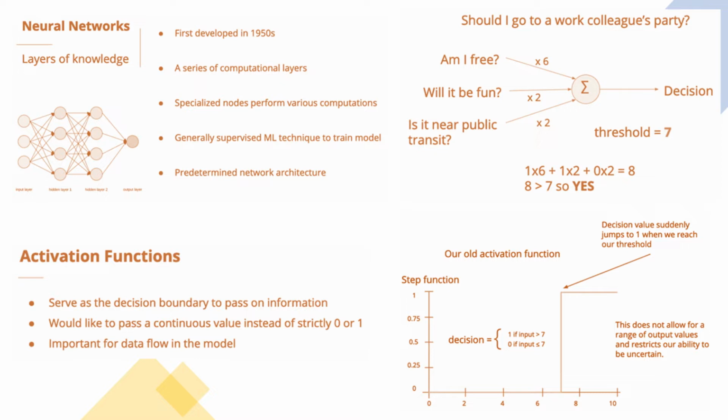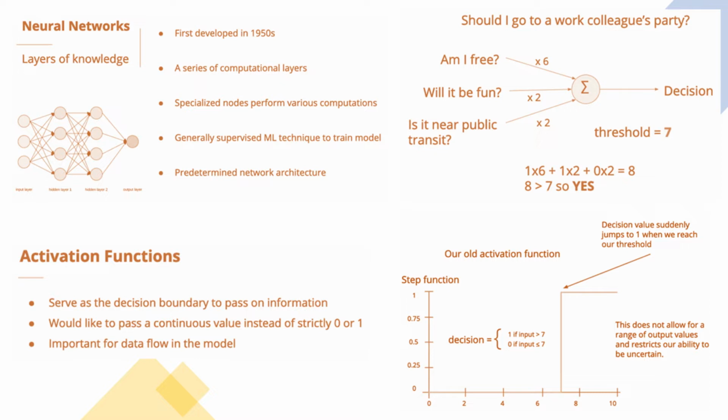We'll go into this a bit later, but to start, we should understand that a neural network is a series of layers, each of which contains different nodes which will perform various calculations. The structure of these nodes and layers, as well as how they are connected, is what is known as the architecture of the network. So now let's go back to our previous example of determining whether or not we should go to a co-worker's party.